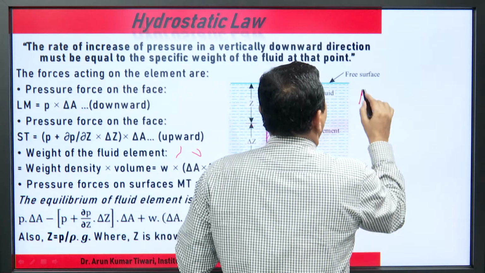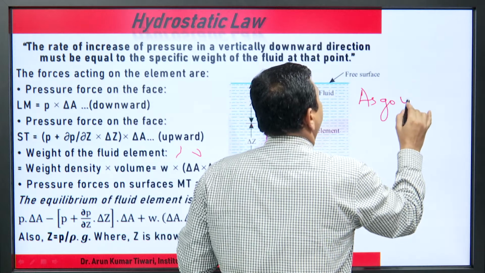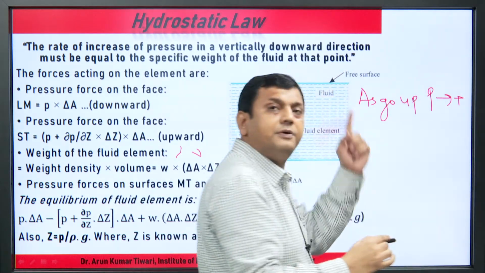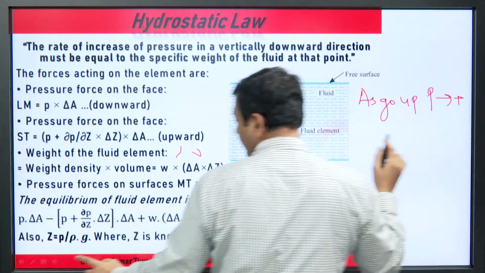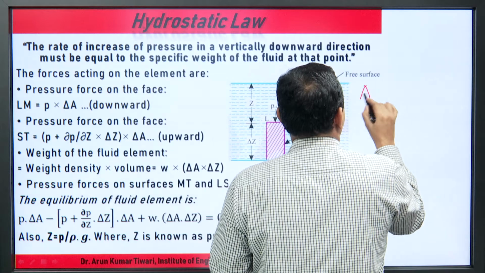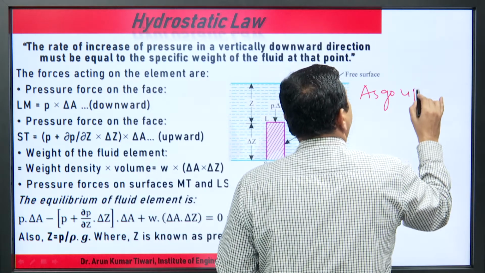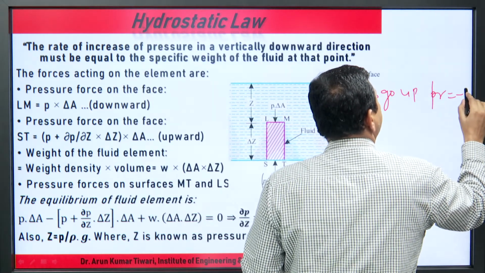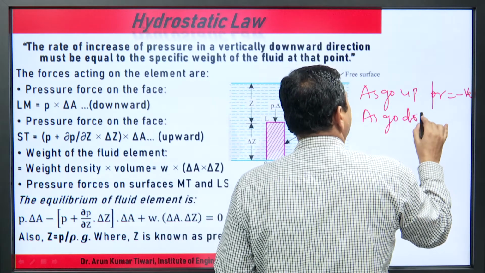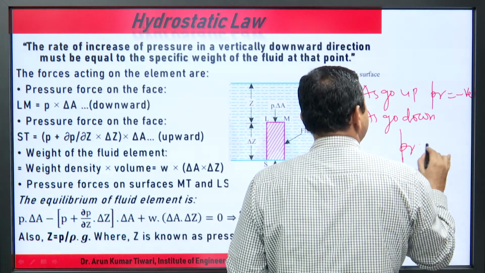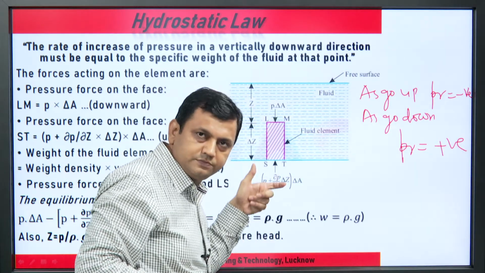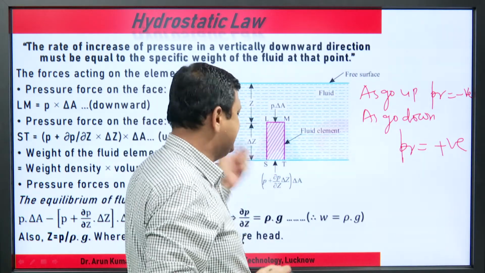As we go up, the pressure is negative, and as we go down, the pressure is positive. Going down, what about the pressure? It increases.